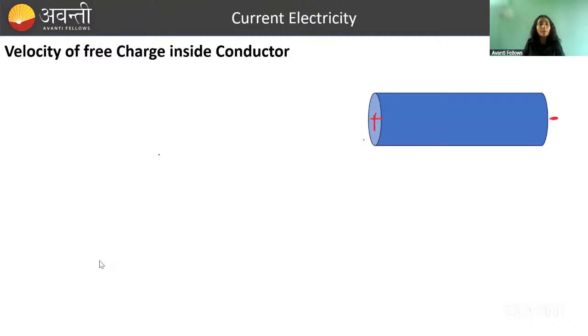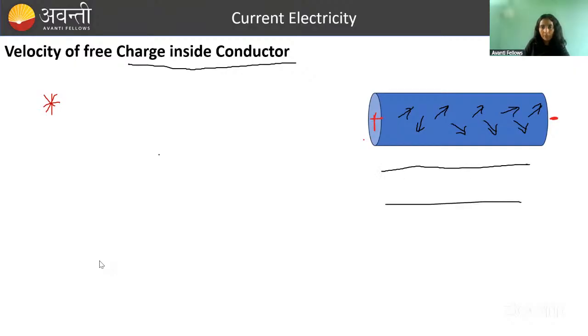We have got it. Now this is going to be very interesting. Velocity of free charge inside a conductor. So conceptually we are now sound enough. I told you initially, if the conductor is at room temperature, then at room temperature free charges are randomly oriented, right? Free charges are randomly oriented. And let's say at t equal to 0, we switched on the electric field. Then current will start flowing and the charges will start getting into discipline.